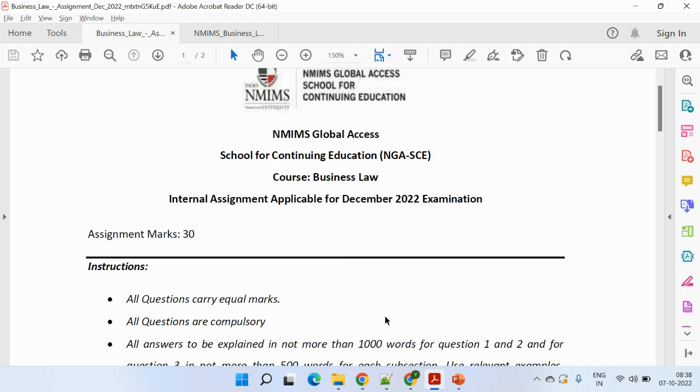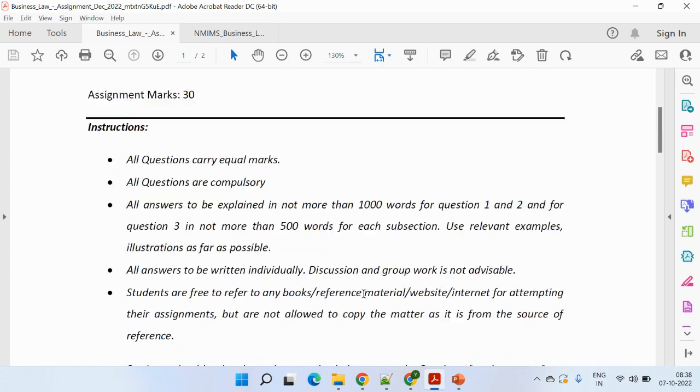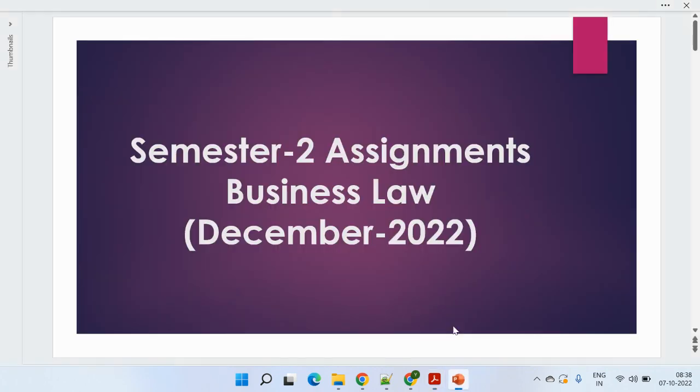So you need to understand the terms and reframe them in your own words, because there are a little bit more judgmental or tricky words to understand, because those are law-based words which you need to mention in your answers. So let's see the questions one by one.